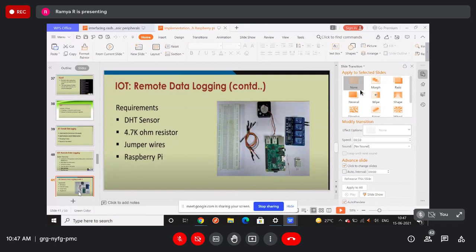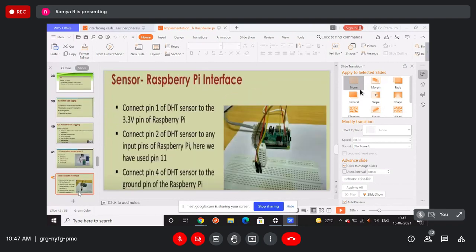Okay, so these are the general requirements. We already know that we can interface this sensor to the Raspberry Pi. It's just pin numbers: the third pin we leave as null. The DHT sensor's first pin we connect to the 3.3 volt pin of the Raspberry Pi, and the second pin we connect to any data pin.